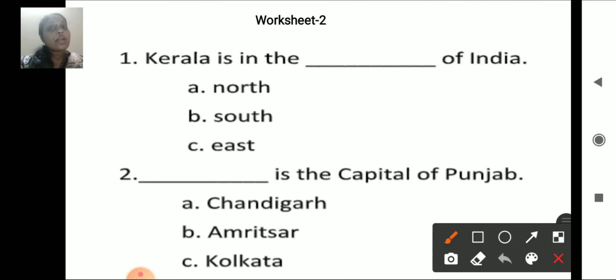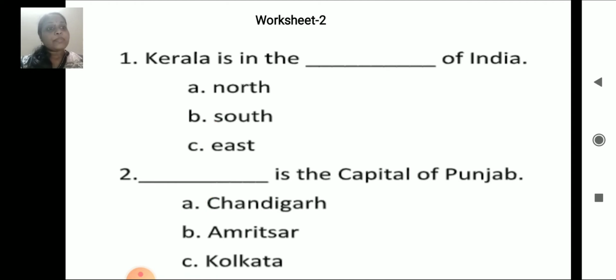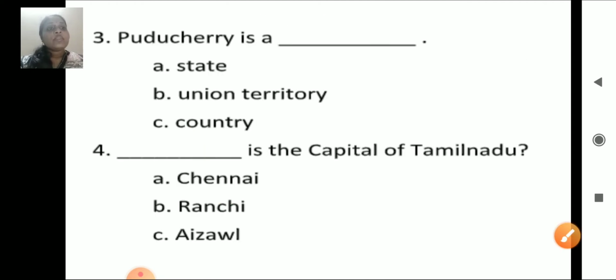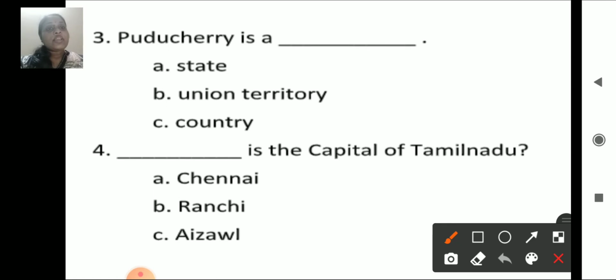Now I told you, south of India. Next, dash is the capital of Punjab. Chandigarh is the capital of Punjab. Next, Puducherry is a dash. Puducherry is a union territory. Dash is the capital of Tamil Nadu. Chennai is the capital of Tamil Nadu.